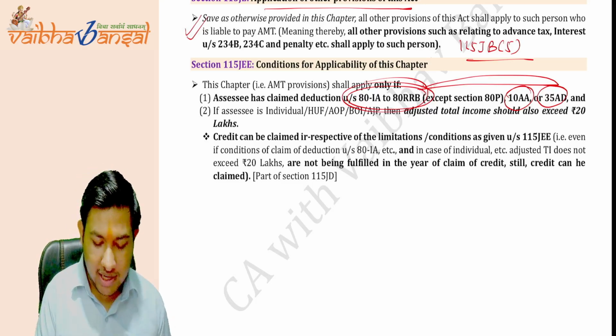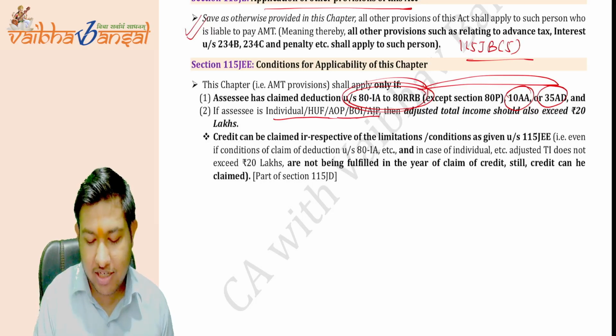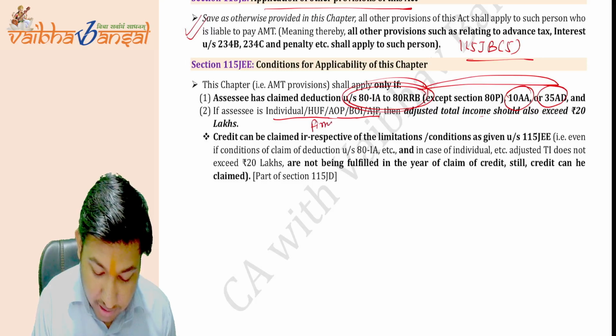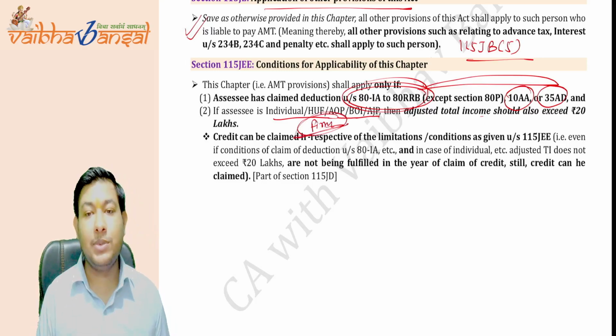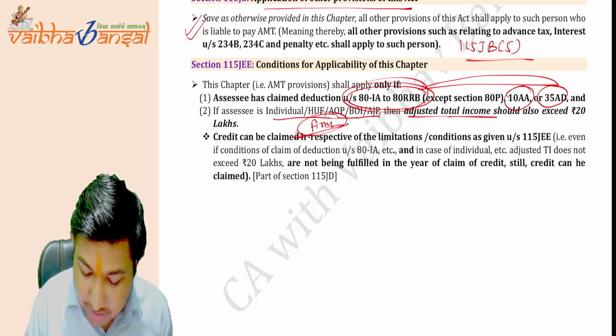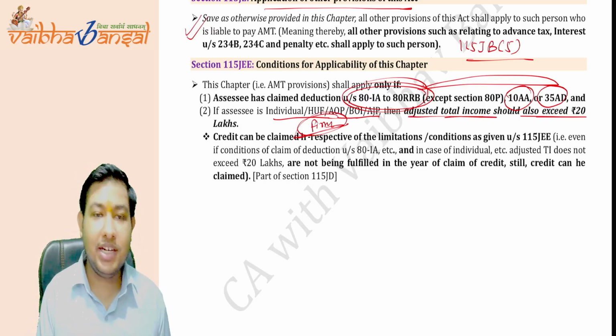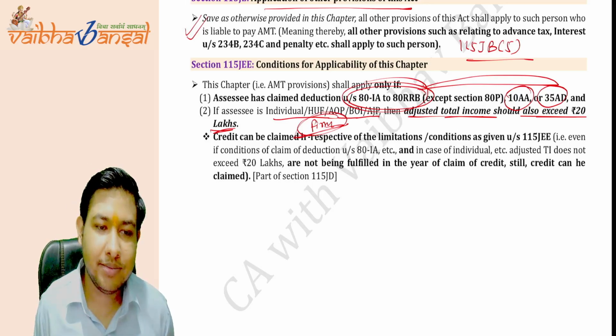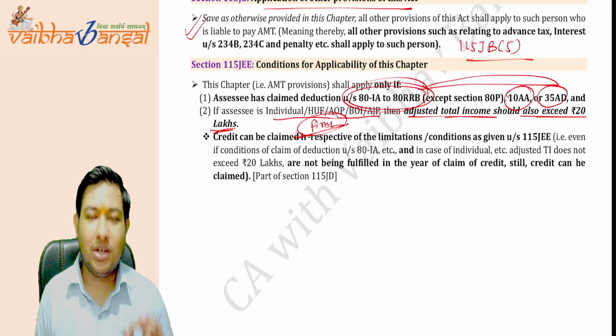If the individual, HUF, AOP, BOI, AJP, then the adjusted total income, see here the firm is not written. The firm is not written. Then the adjusted total income should also exceed 20 lakhs. For a firm, there is no such limit. Is this clear?